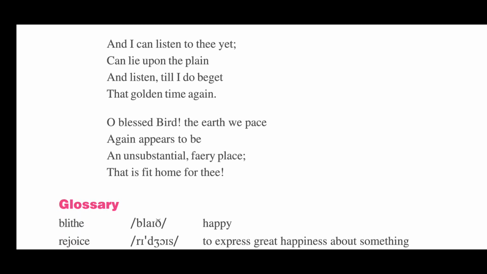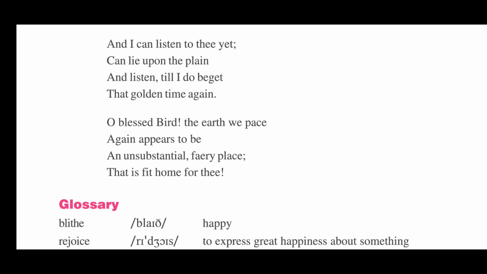And listen till I do beget that golden time again. The poet says that he can lie down on the plain. He can listen to the voice of the cuckoo as long as he is not able to gain those golden times again. What is the meaning of golden times?